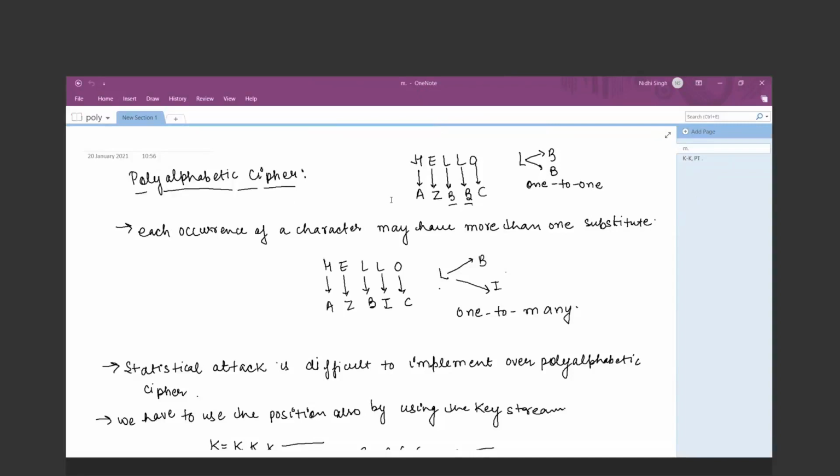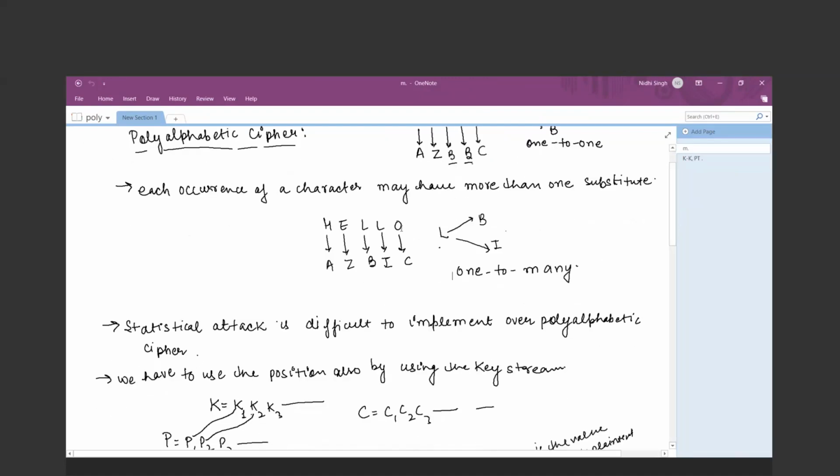So the polyalphabetic cipher, as you know, the polyalphabetic means there is a relationship of one to many between the characters of the plain text and the characters of the ciphertext. You can see in the example of the monoalphabetic cipher that the letter L is replaced by the same character wherever the character occurs multiple times. This L will be replaced by B. But in the case of the polyalphabetic cipher, it will not be the case. The letter L can have many replacements. So letter L can be replaced by B and I.